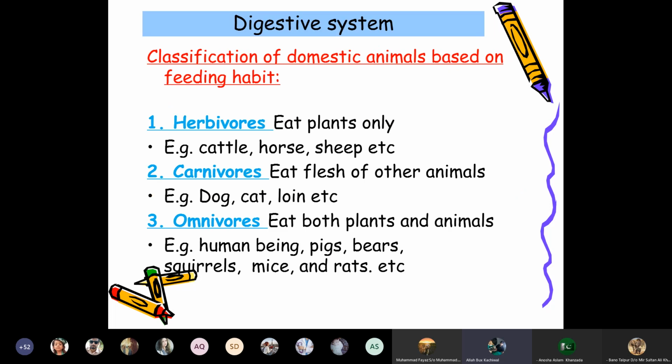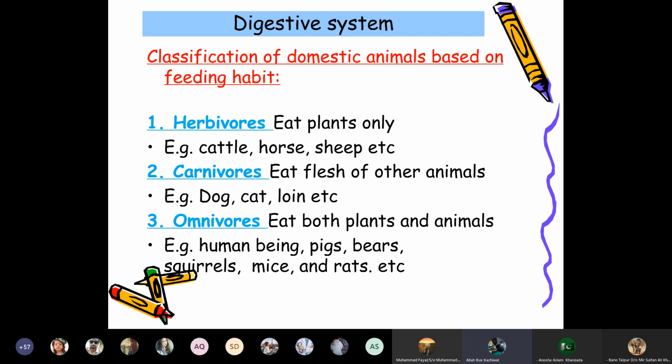Domestic animals feed on different types of food, and according to that they are classified. Herbivorous animals eat plants, like cattle, horse, or sheep.